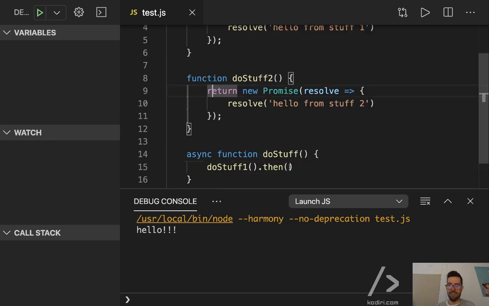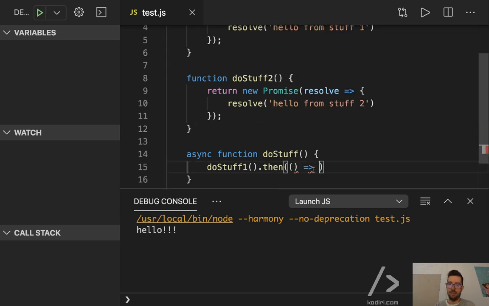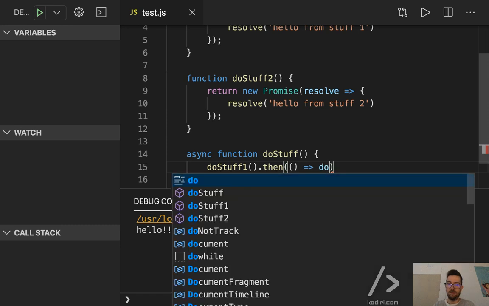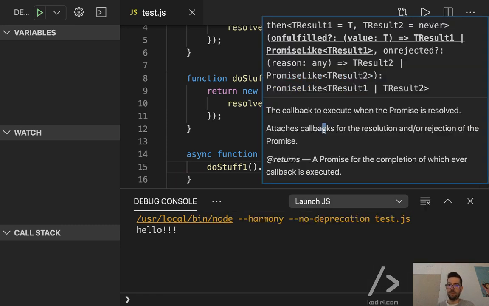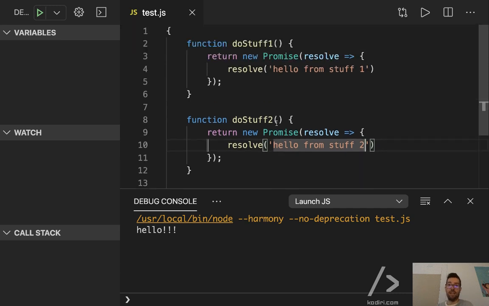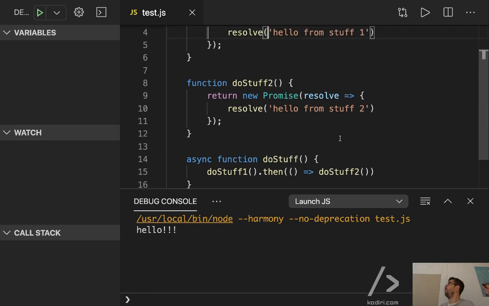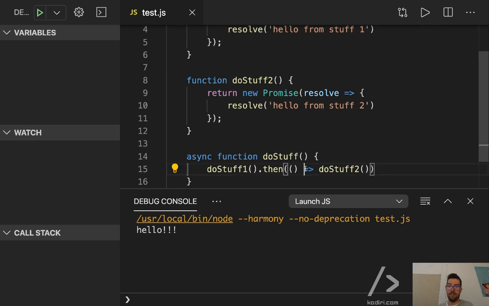Another parenthesis. Arrow function. Do stuff 2. That makes sense to me, because we are not doing any console.log. We are not displaying anything probably. We are just resolving data. Obviously, we can capture these messages. Let's try to do that.